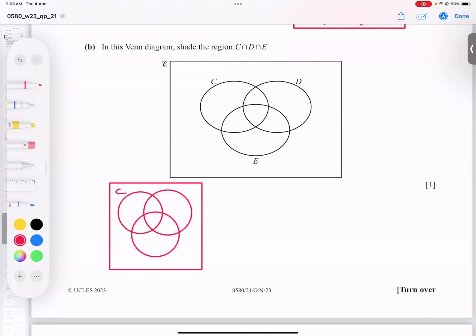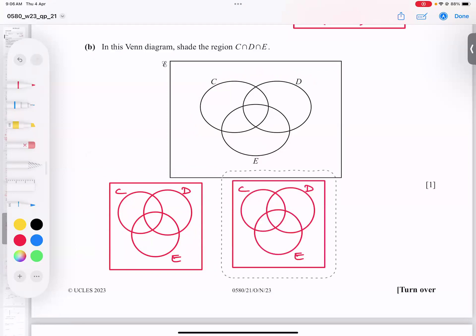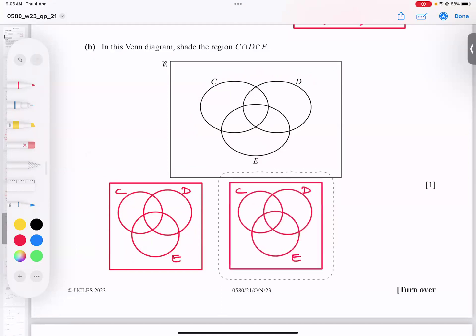Okay, C, D, E. I just copy everything here. And this diagram, I will copy once again. Okay, done. And now C intersection D is here, this E, I'll write it here. This middle sign, I will copy in the middle.